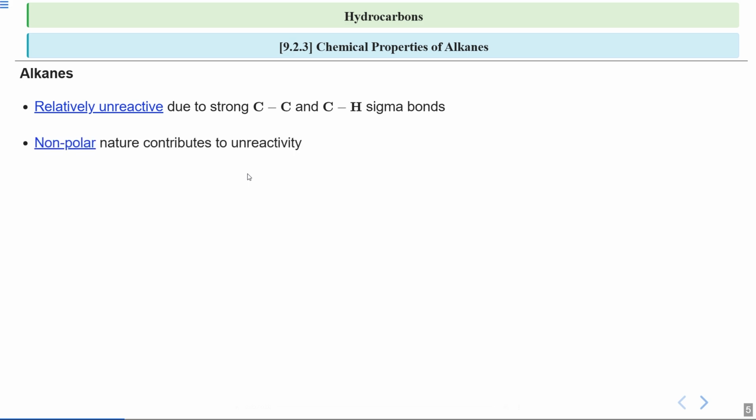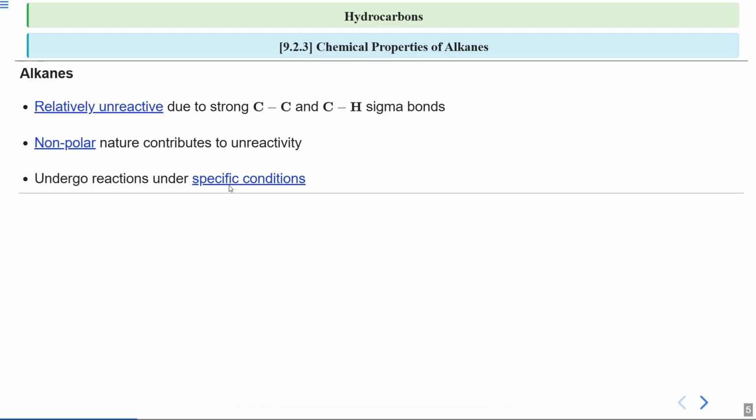Another important feature of alkanes is their non-polar nature. This non-polarity means alkanes do not have a positive or a negative end, which contributes again to their unreactivity. They don't mix well with polar solvents like water, similar to how oil and water don't mix.